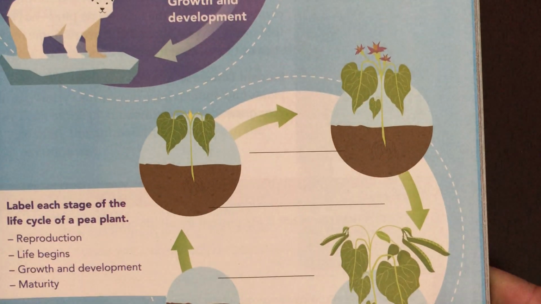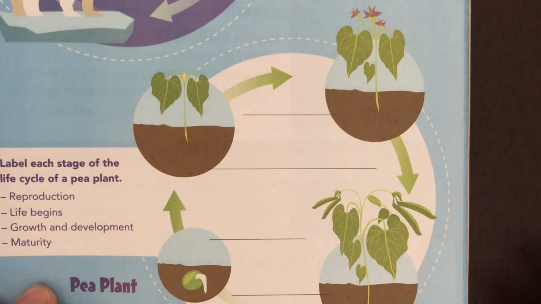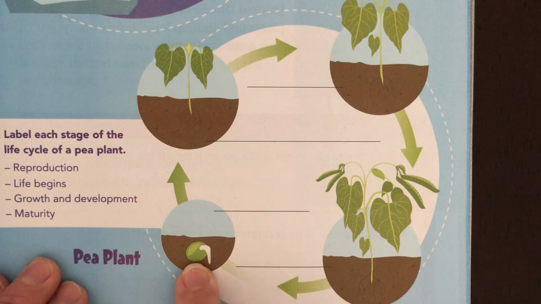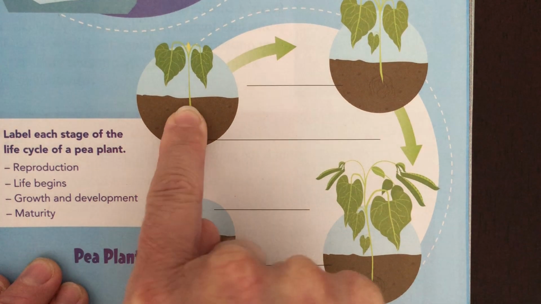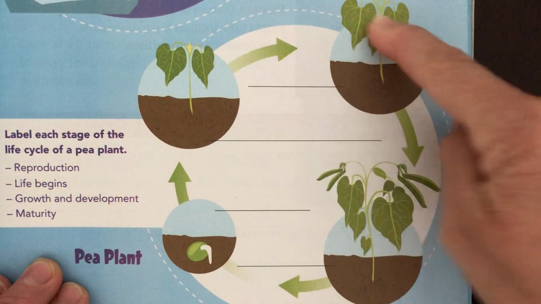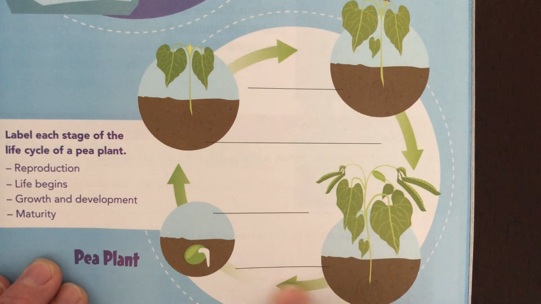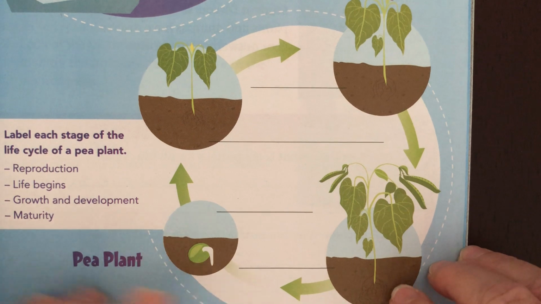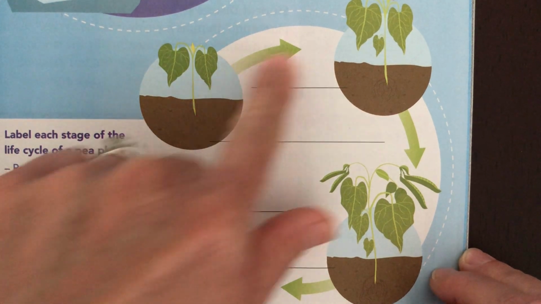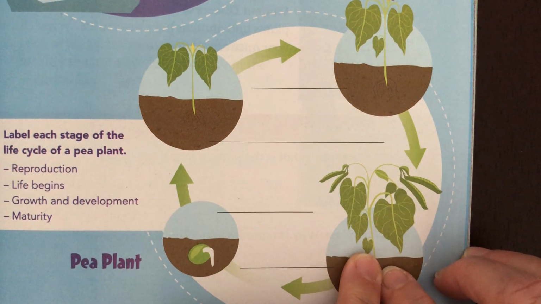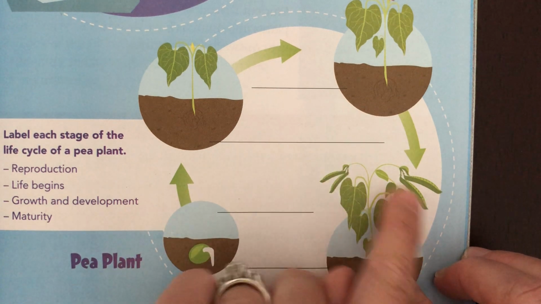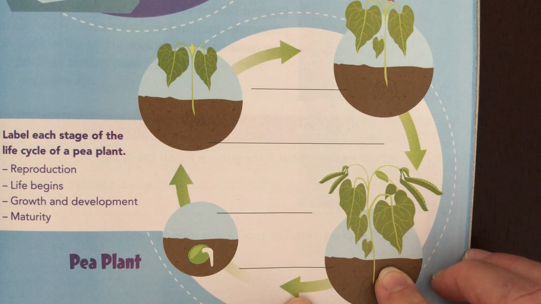Then we have a plant, okay? Here's where the plant starts, right? It's in a seed. And then it starts to grow. And then it grows more. And then it's a mature plant. And then it develops seeds, and those seeds then grow into a new plant. Then it starts to grow. It grows big. It's huge and mature, and it develops seeds. See the seeds on there? And the seeds fall into the ground, and they develop a new plant.